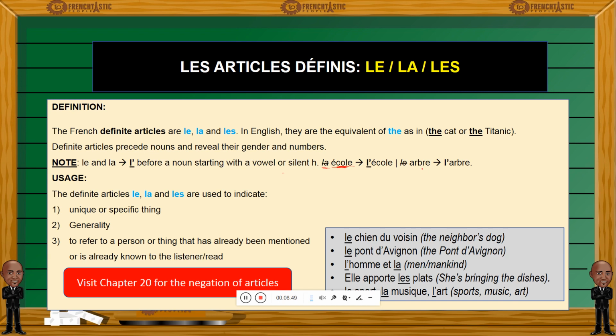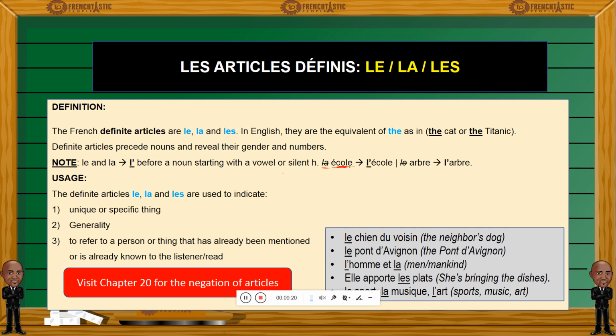Same for arbre. Arbre means tree. So arbre is masculine. So the tree, let's say the tree in the garden, l'arbre dans le jardin. So the tree, because arbre begins with a vowel, instead of saying le arbre, we will say l'arbre, which flows better. So make sure to use L apostrophe instead of le or la whenever the article precedes a noun that begins with a vowel or a silent H.